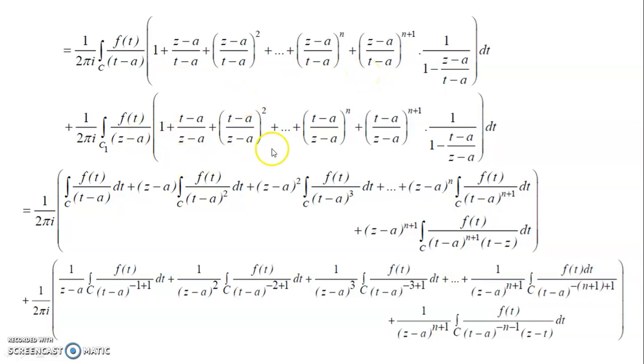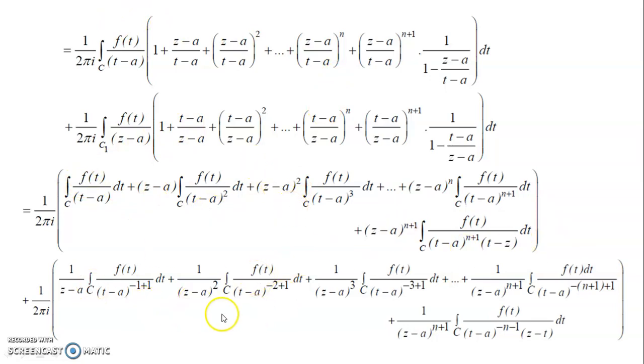So then we have a second expansion also there. Only this is z minus a divided by t minus a, and here t minus a divided by z minus a, because we took z minus a common here and t minus a common there. Then we can use 1 over 2 pi i and the integration, just multiplying throughout here and also in the second expression.